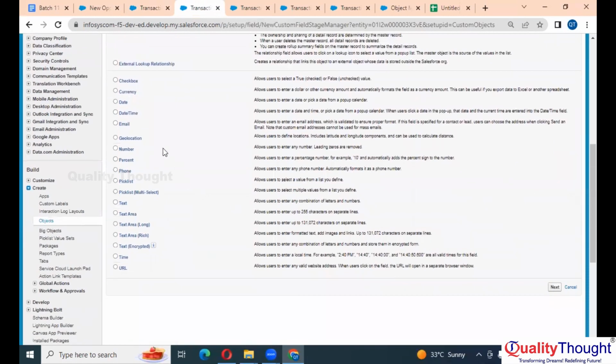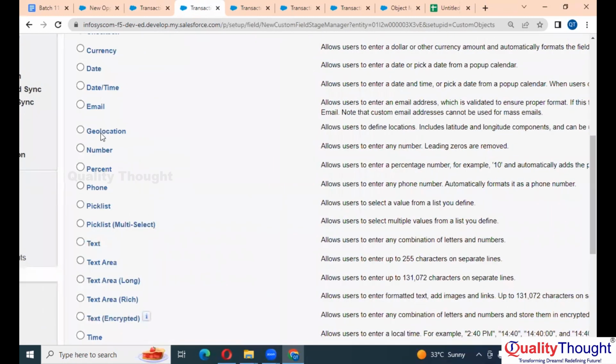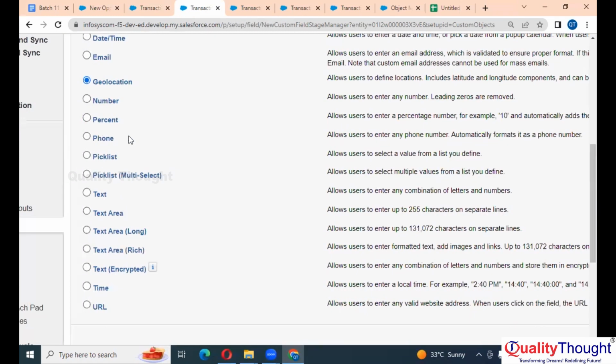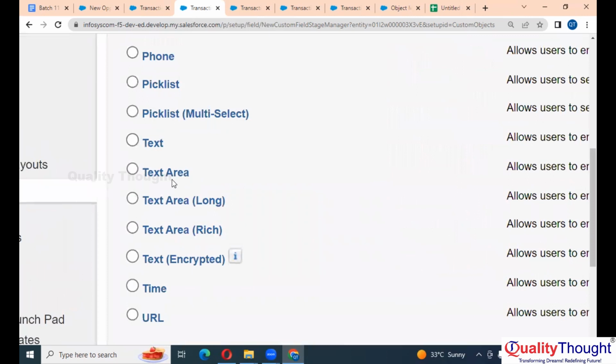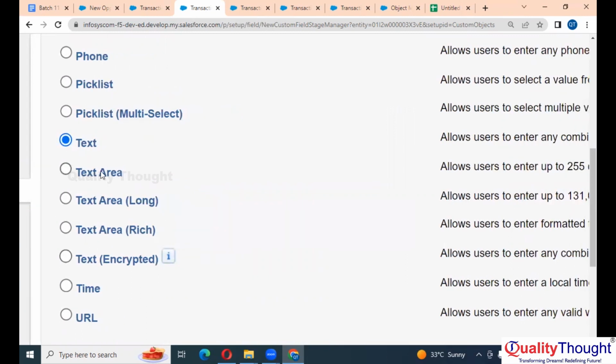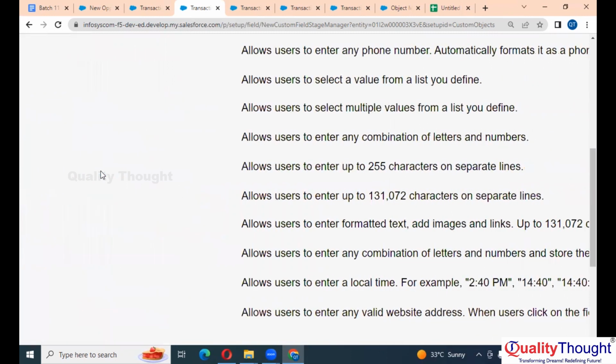Now if you see this, we have something called geolocation, latitude and longitude. That's okay. We have something called text. Why isn't one text enough here? They put text area, text area long, right? We have text area rich, we have text encrypted. Now we'll discuss what it means by text area. What's the difference?